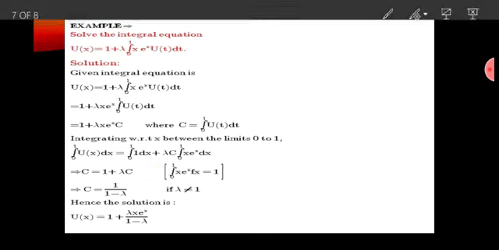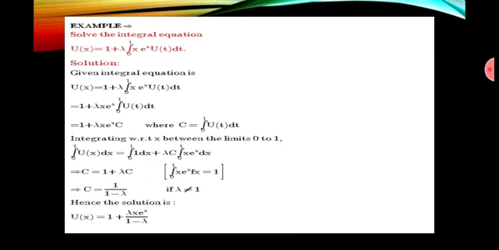So c is equal to 1 plus lambda c. After solving this equation, we get c equal to 1 by (1 minus lambda), where lambda is not equal to 1. When we put the value of c in the equation, we get our solution, that is u(x) equal to 1 plus lambda x e^x divided by (1 minus lambda). So this is the whole concept. Thanks.